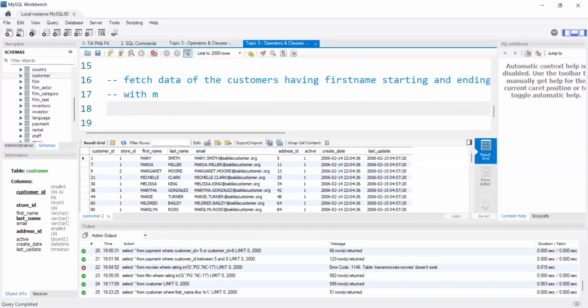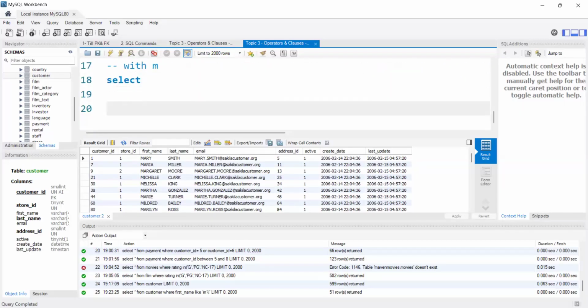How to write this? M%M. Correct. Any word starting with M and ending with M, that will be like mom, mum, like that. It should be anything in between. Any number of characters can be there, but the first and last letters should be M.